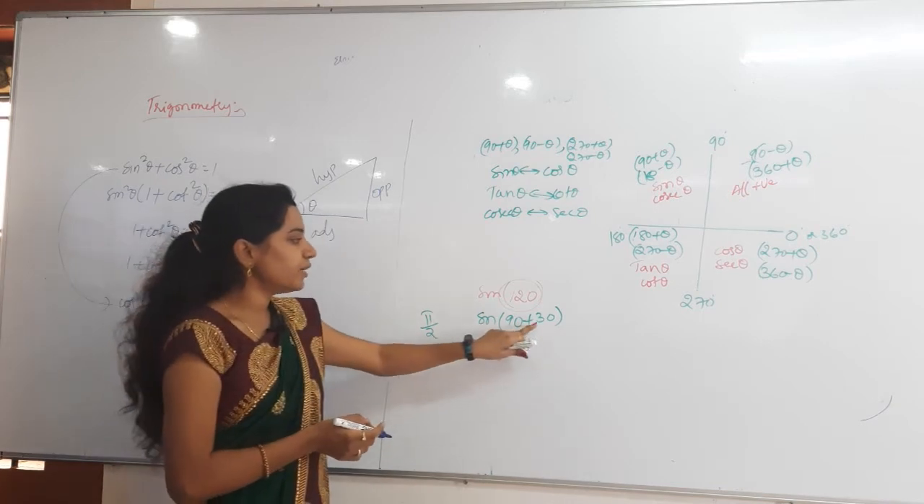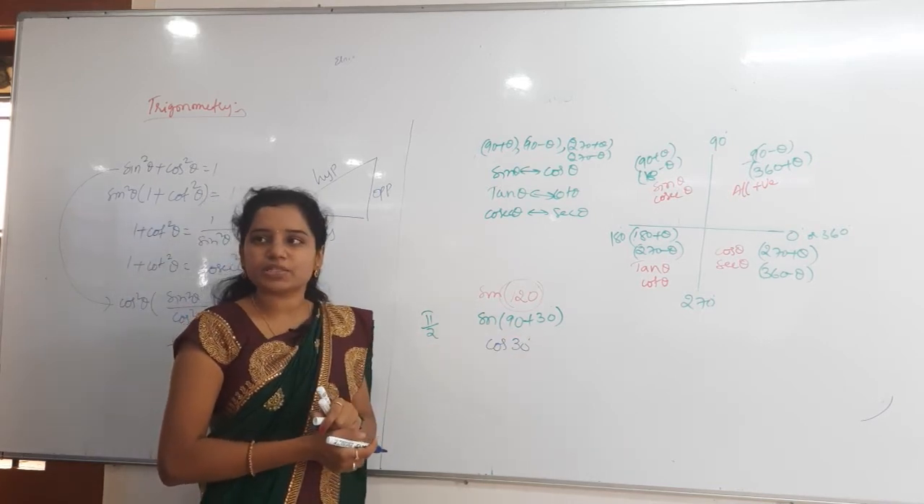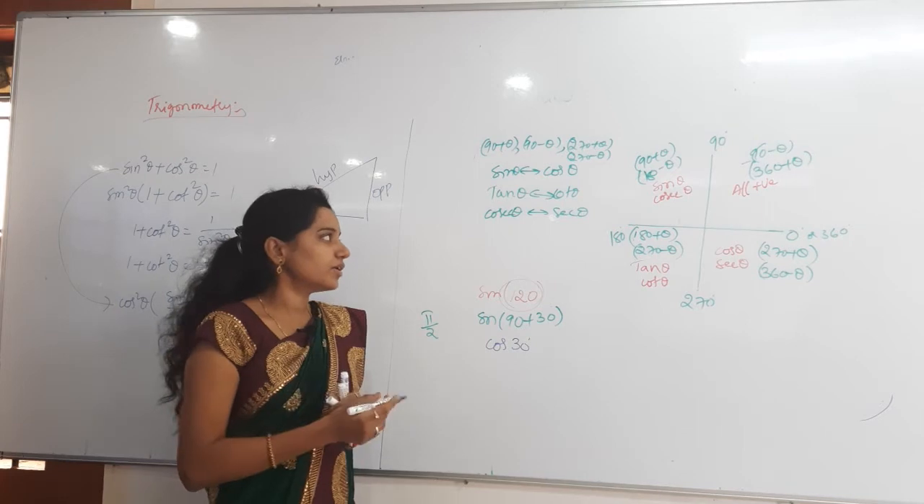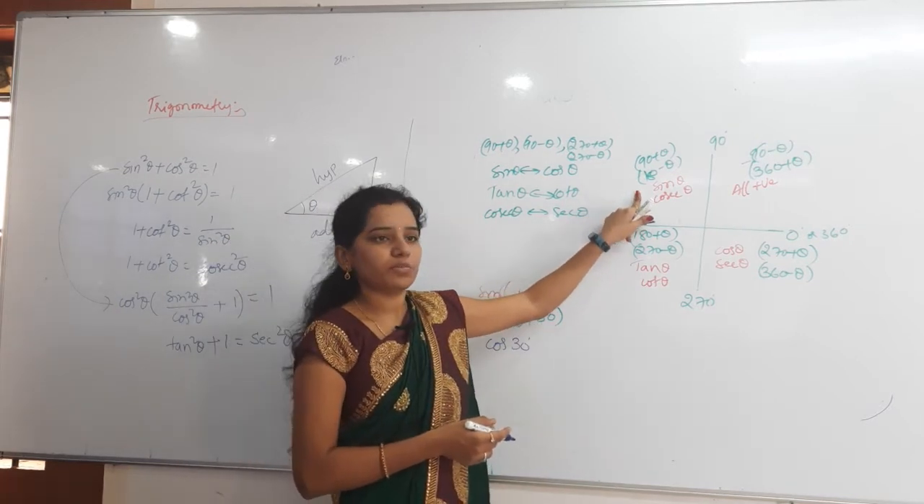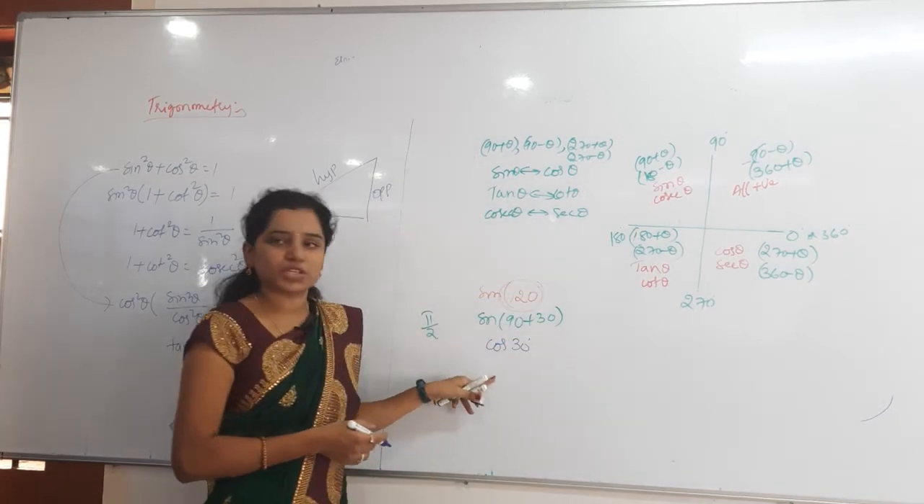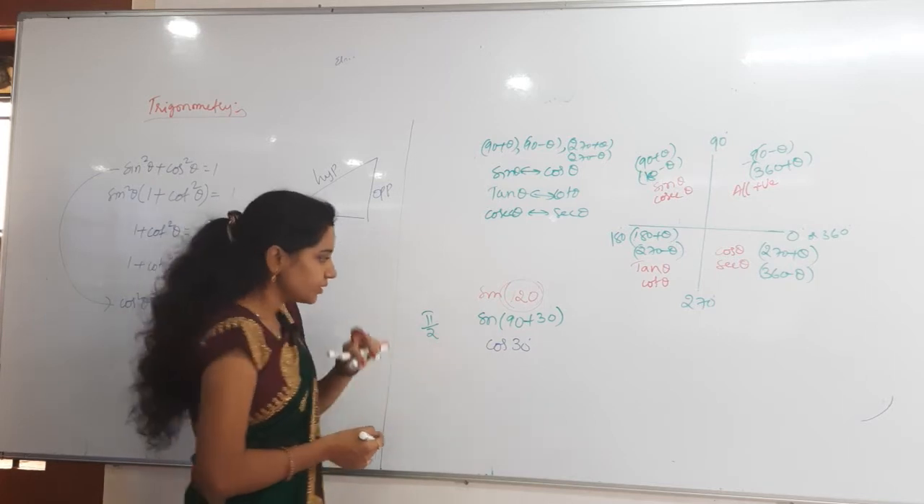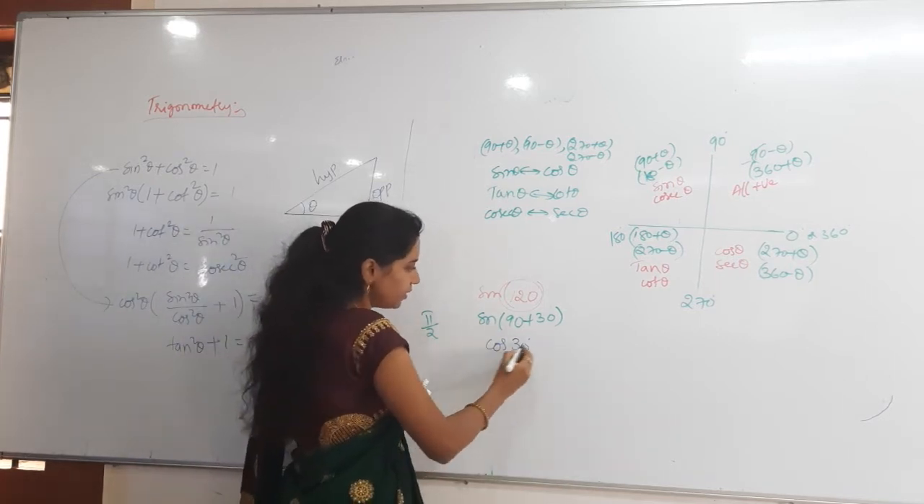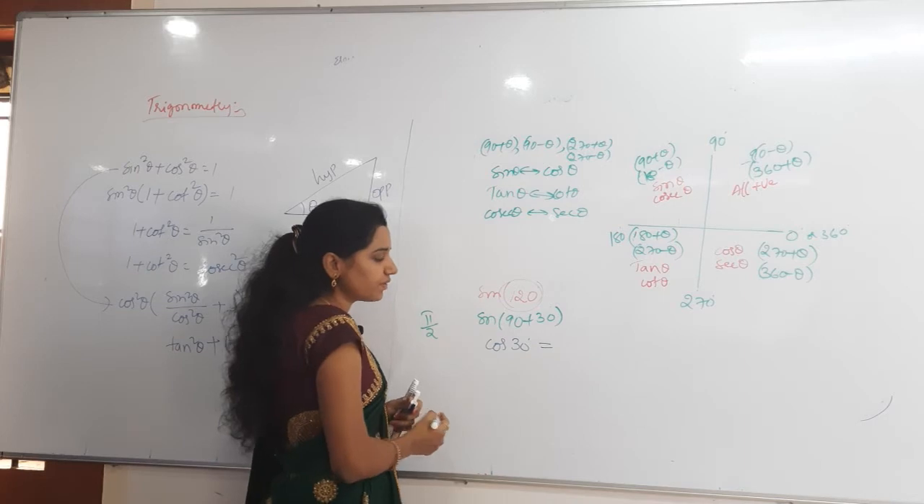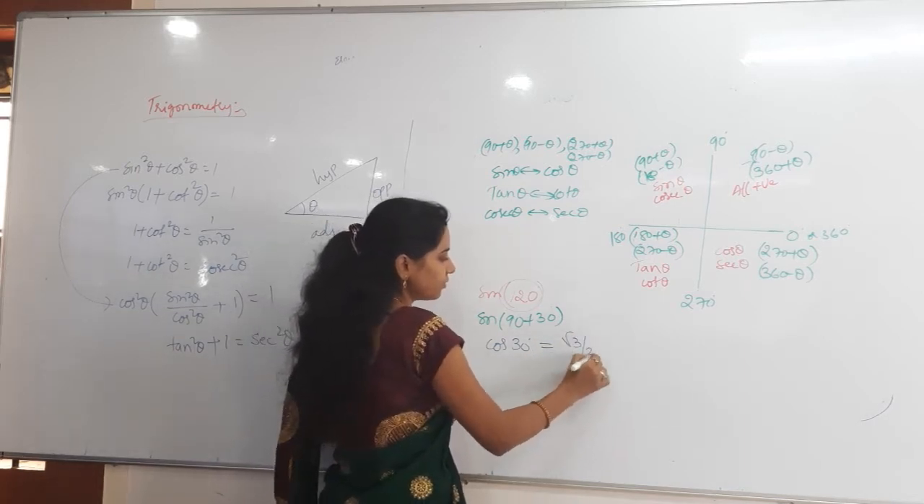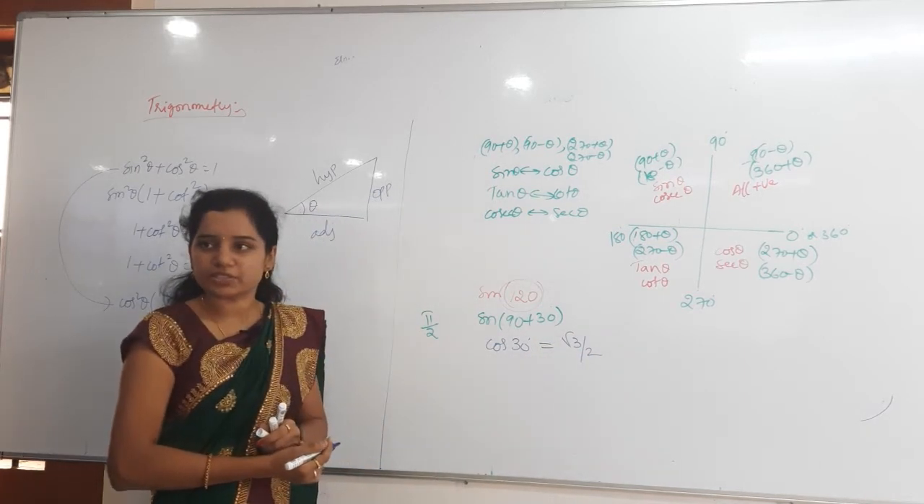Now sin 90 plus theta, which quadrant is that? 90 plus theta means which quadrant? Second quadrant. Is sin positive or negative? Positive only. So there is no need to change the sign here, nothing but plus minus here. Now cos 30. What is the value for us? Root 3 by 2. That's it, finished.